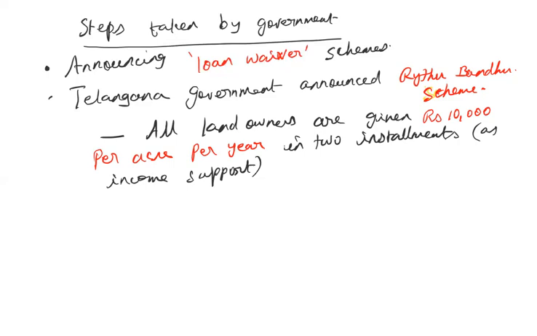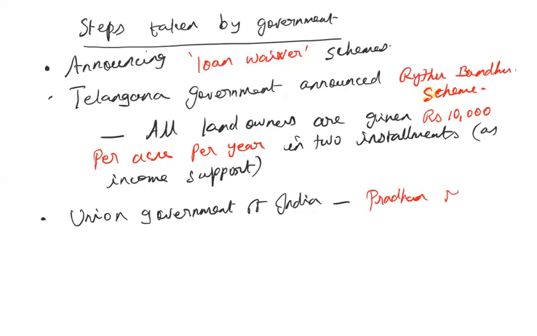And going along the same line, the union government, the government of India, has also started a scheme called the Pradhan Mantri Kisan Samman Nidhi, that is PM Kisan.